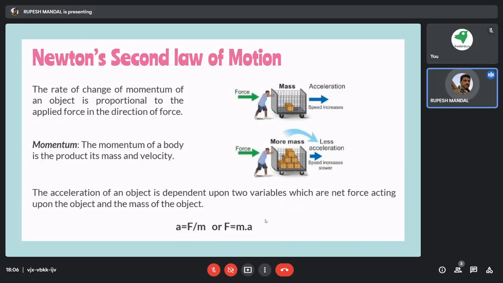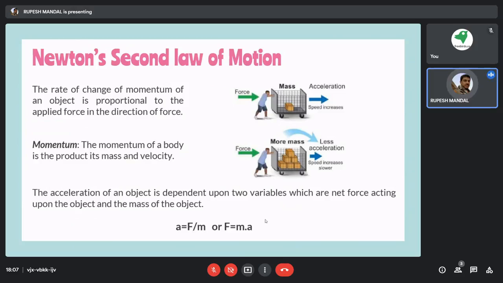So in the second figure, you can see instead of one box, we have another 5 more boxes of the same thing. So initially, if one box is 10 kg, now in the second picture, it has six boxes. So it becomes 60 kg. So definitely, if that person is applying the same amount of force, it will move only with a very small speed. Okay, so based on this concept only, the second law has been derived.